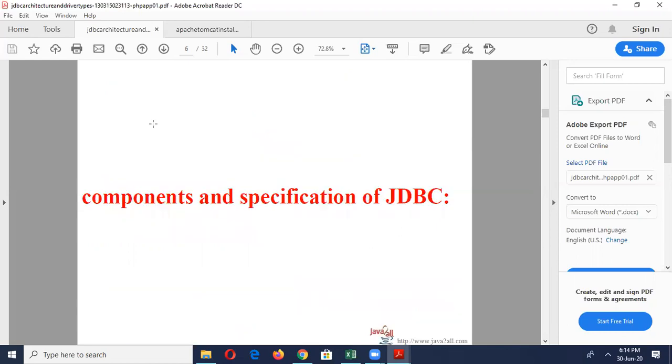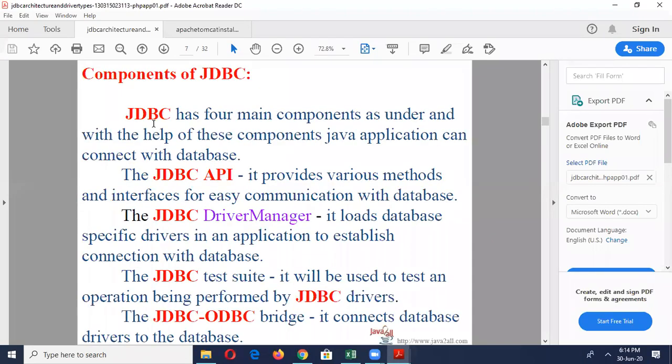The next topic is the components and specification of JDBC. There are 4 main components in JDBC. The first one is the JDBC API. JDBC provides a standard API for Java developers and makes it possible to write database applications. The next one is the JDBC Driver Manager, which provides the bridge between the database and the Java world. The next one is the JDBC Test Suite, which is usually used to test the operations performed by the JDBC driver.